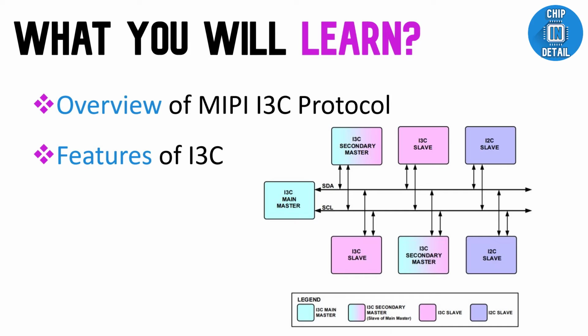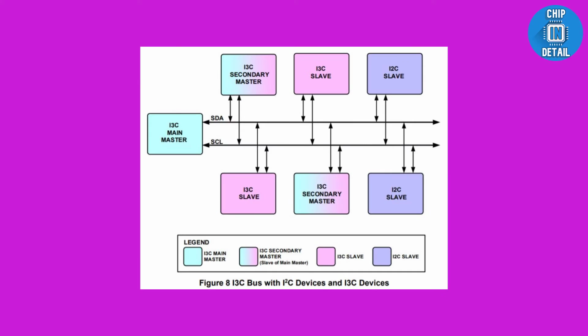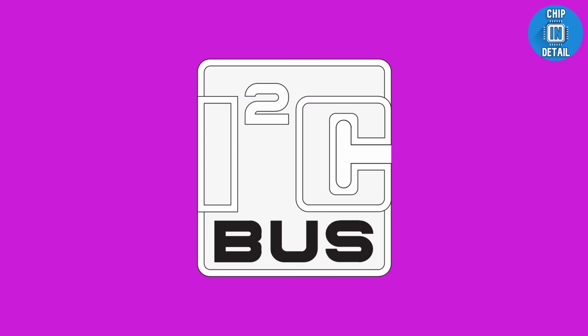In this episode, we will do an overview of the next generation of communication protocol called I3C, or Improved Inter-Integrated Circuit. It is a successor to the popular I2C protocol. Before we jump into I3C, let's have a brief overview of I2C in order to better get a context of the improvements in this new I3C standard.